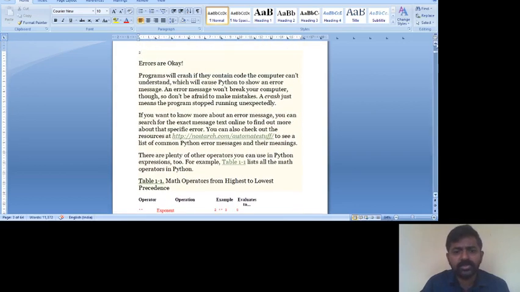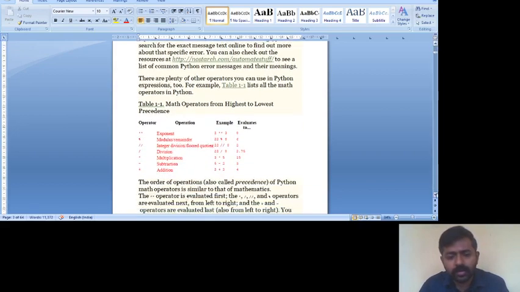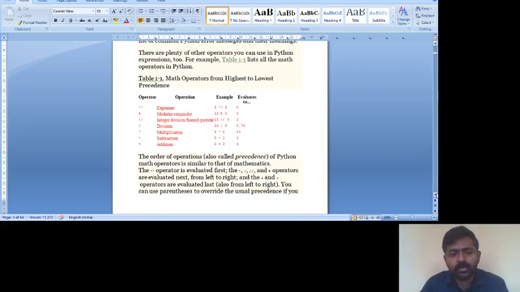An expression is a combination of operators and operands. You must know about the various types of operators. We can focus mainly on the exponent operator: two asterisks is the exponent operator. If we want 10 raised to 3, we write 10 double asterisk 3. Similarly, he has explained 2 raised to 3, which will be 8. And the modulus operator, which everybody knows, is used for finding the remainder.